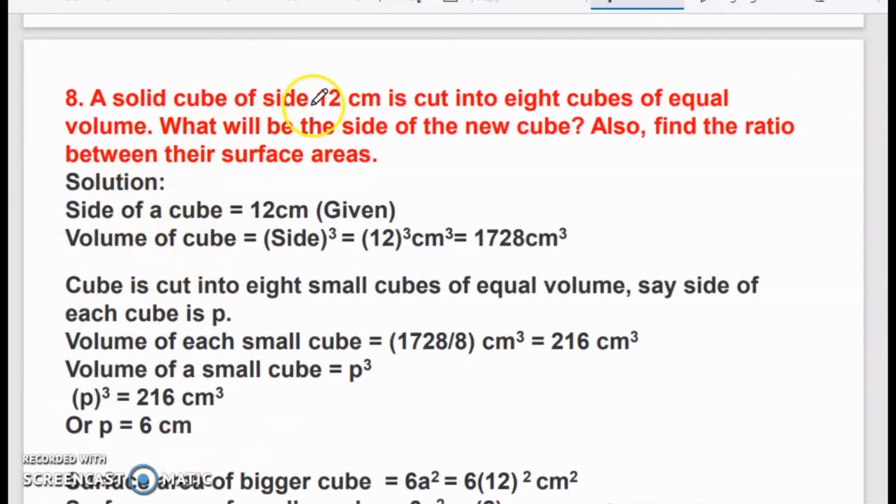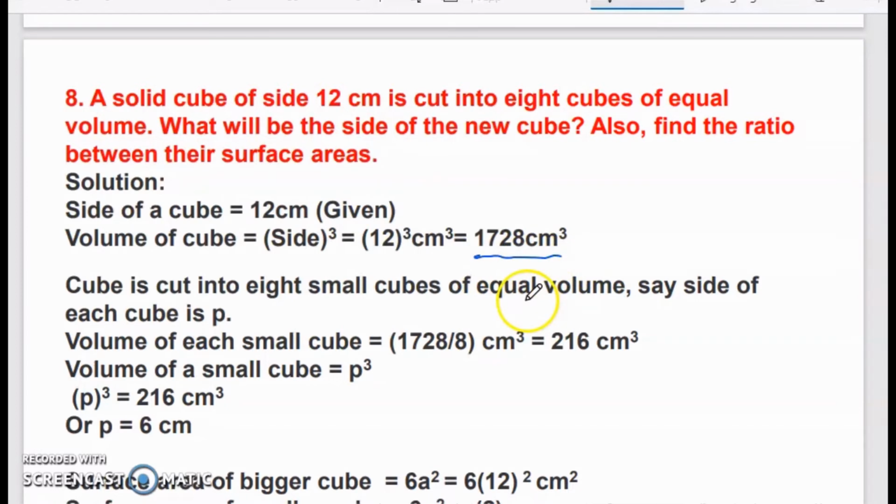A solid cube of side 12 centimeter is cut into 8 cubes of equal volume. What will be the side of the new cube? Okay, so this is the first part of the question. First find out the volume of the bigger cube, which has side 12 centimeter. That is, before cutting, what was the original volume of this cube? That is 12 cube, so that is 1728 centimeter cube. This is the volume of the bigger cube.